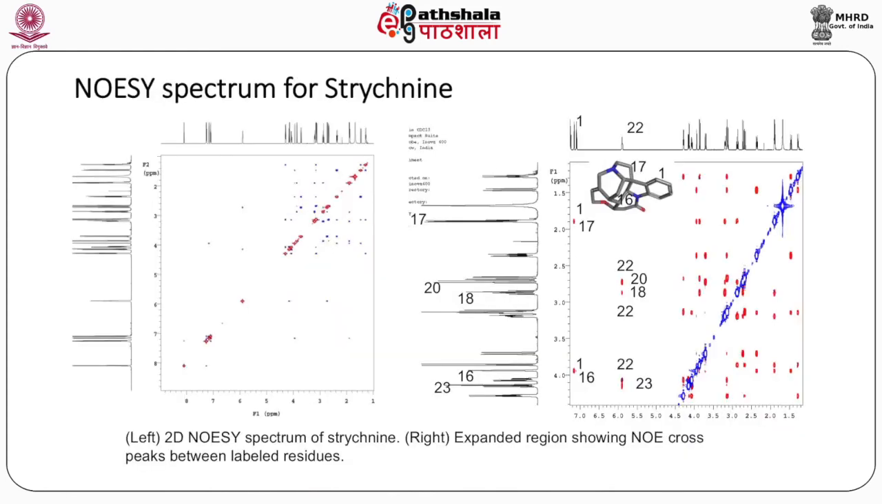Now we look at the NOESY spectrum for the strychnine molecule, and the complete spectrum is shown on the left and expansion of certain regions is shown on the right.